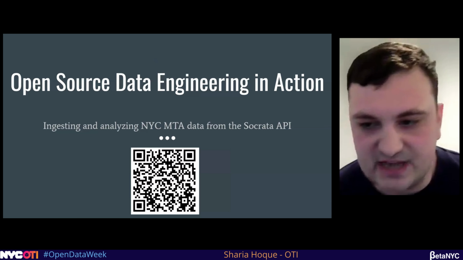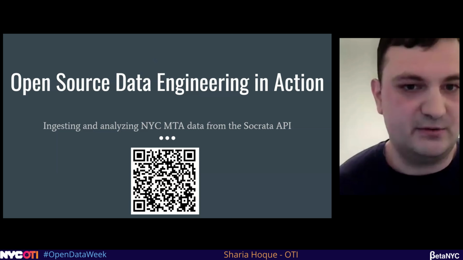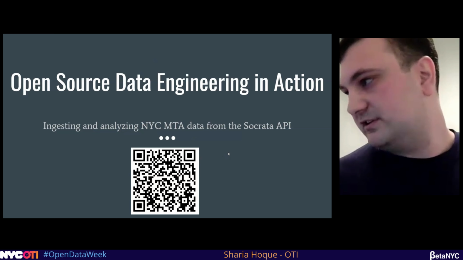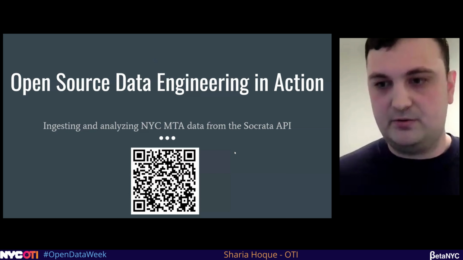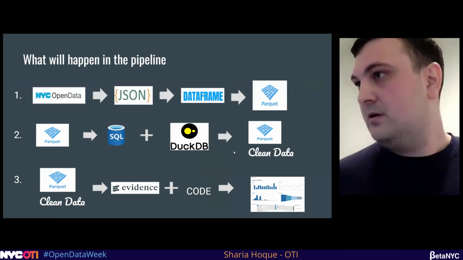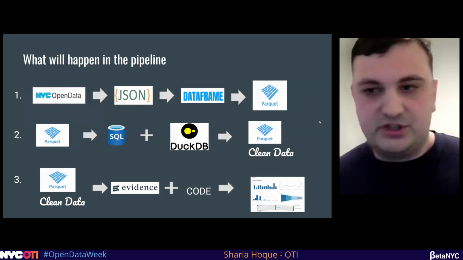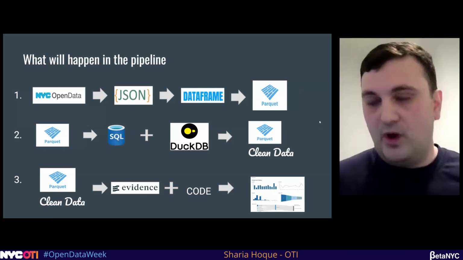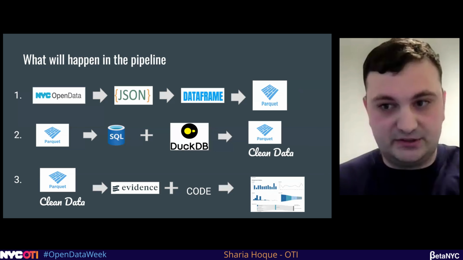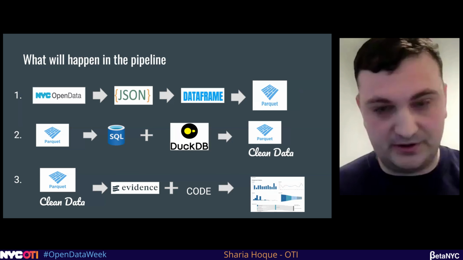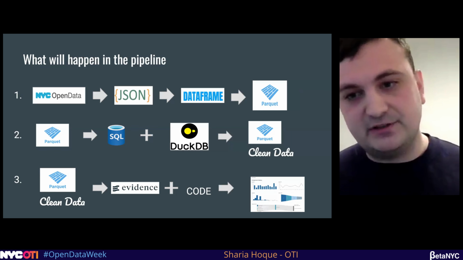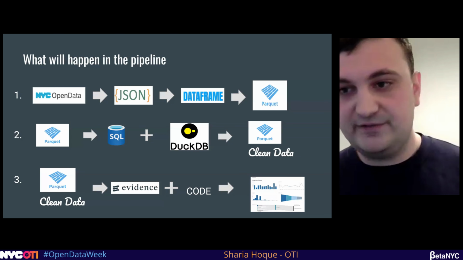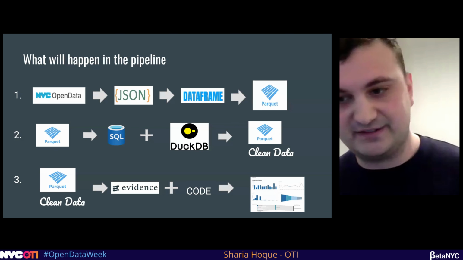Cool. So now let's give an example. Talked a lot. Let's see how it works in code. You can scan this if you want to see the repo. What we're going to show is a data pipeline in which, number one, we ingest data from the New York City Socrata API and store it as Parquet files. Then we run a SQL transformation pipeline on those Parquet files. And then lastly, we visualize that as a data app locally.